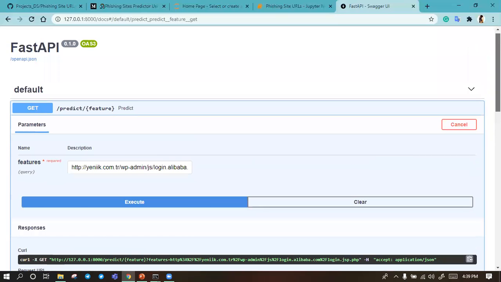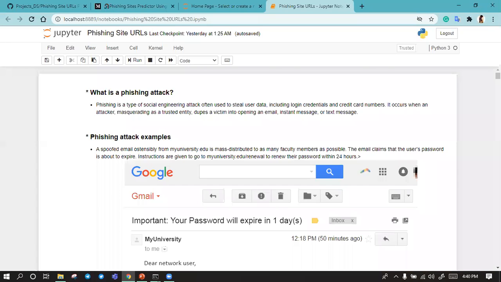I deployed my model using FastAPI. At the end, I will tell you what FastAPI is. So let me close it and let me start. I know everyone is interested to see the code behind this. I'm using Jupyter Notebook, Jupyter Lab, for this.